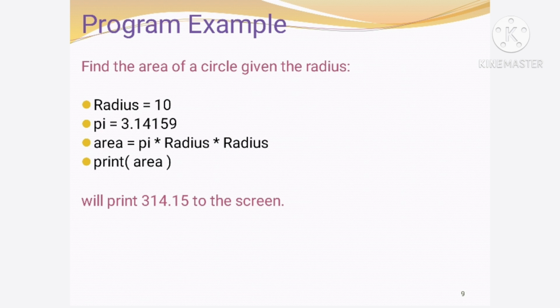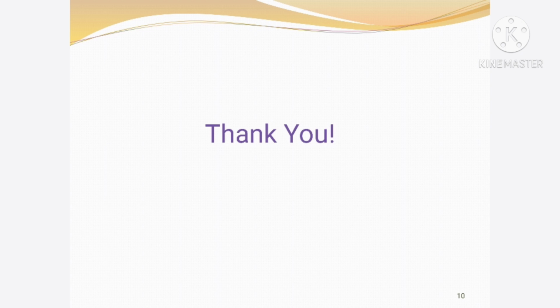Let's consider an example. Here radius is a variable, pi is a variable, area is a variable, and print is a function. Radius has value 10, pi is 3.14, and the area of circle is pi r square, that is we are printing the area of circle, pi into radius into radius. When we print the area, it will print the area like 314.15. Okay, so this is the topic 2.